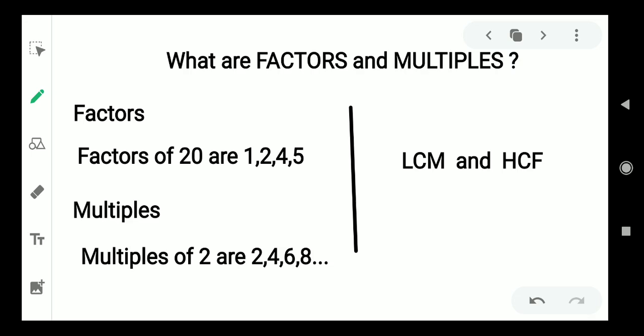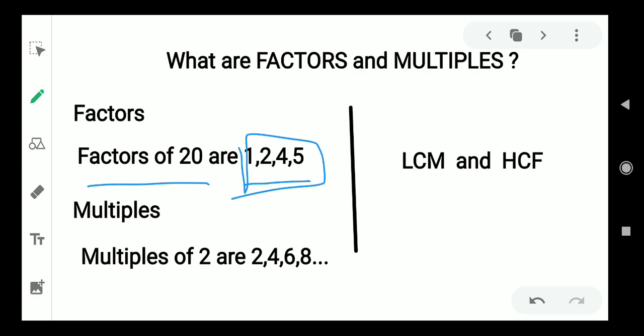Now, let us start the discussion of what are factors and what are multiples, because we are going to use these terms in two topics, that are LCM and HCF, that is the lowest common multiple and the highest common factor. Many times it happens that we don't know the meaning of multiples and factors. So if I have to explain factors by giving an example, the factors of 20 include 1, 2, 4 and 5.